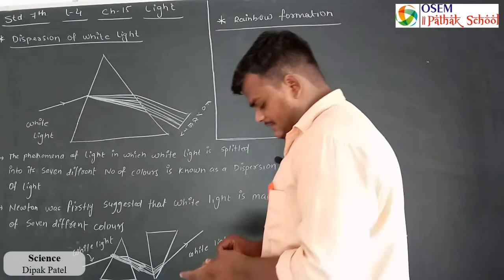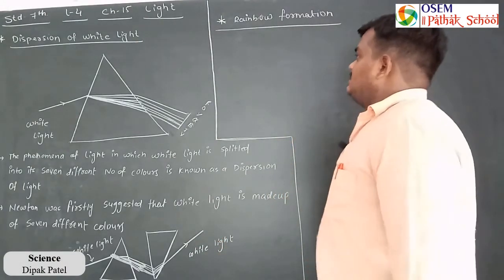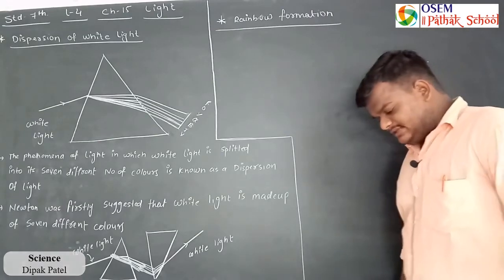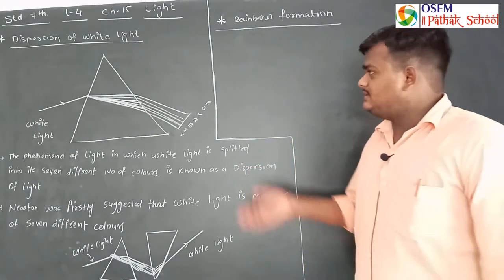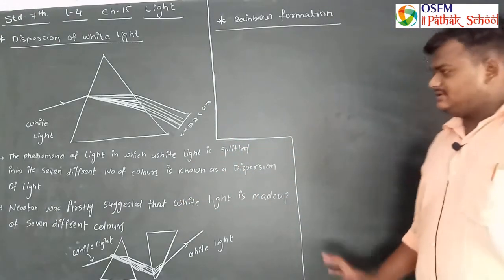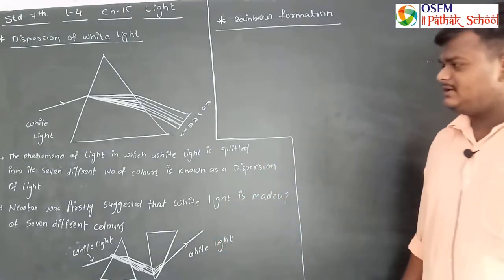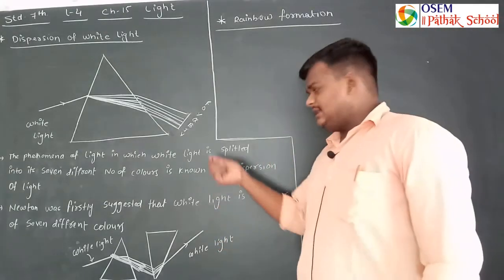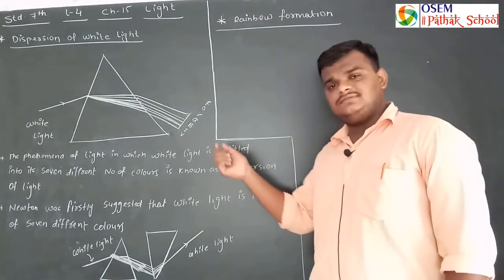The fourth lecture of standard 7 of subject science. So in the third lecture we had discussed the dispersion of light. This is the last lecture of your chapter number 15. After that this chapter will be over. So this is the last chapter, and a few phenomena are related, which we will discuss here.